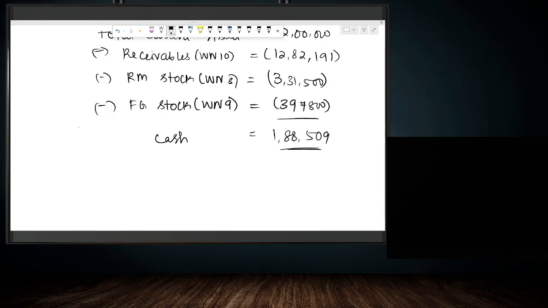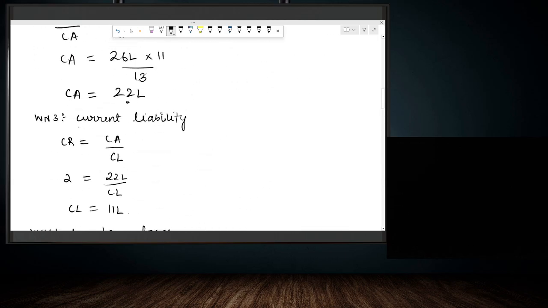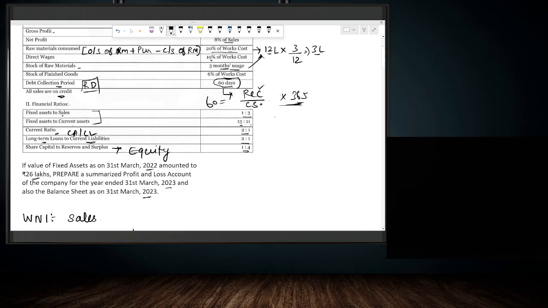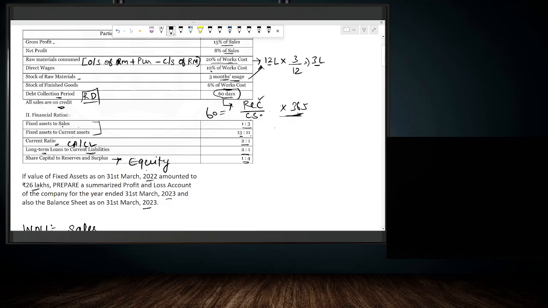Cash figure is 1,88,509 rupees. So now we have solved almost everything that is required for this question except equity. After calculating equity, we have to bifurcate that equity into share capital and reserves and surplus. Why? Because equity includes share capital as well as the retained earnings or the reserves part, right? So first we have to calculate the total amount of equity. Then we have to apply this ratio on the total amount of equity for calculating share capital and reserves and surplus. So how can we calculate equity?